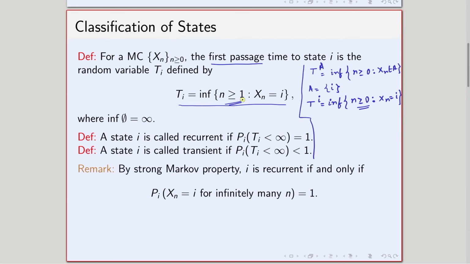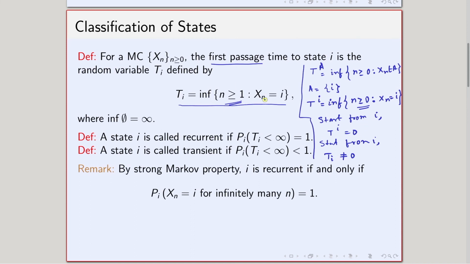And the difference that makes is that if I start from I, then T_i is 0, but in the other case if I start from I, T_i is not equal to 0, the reason being that 0 is not in this set, and so the infimum cannot be 0, since n is greater than or equal to 1. So, this is the main difference.